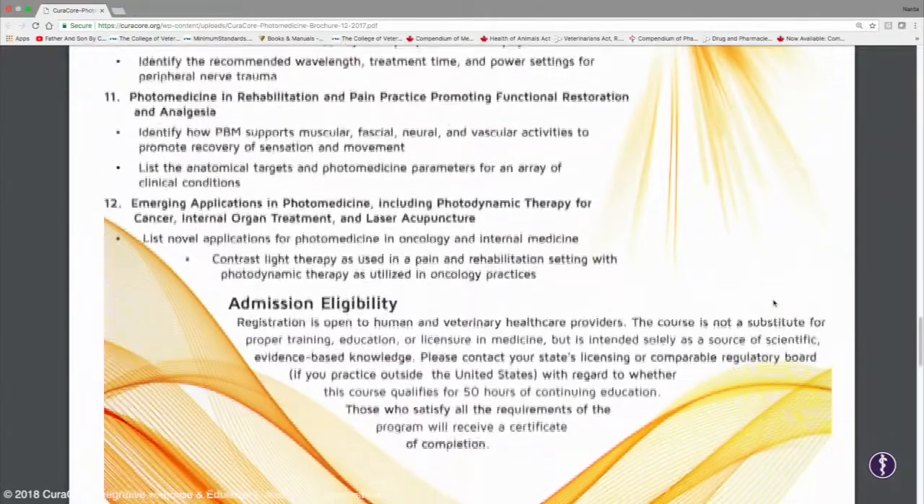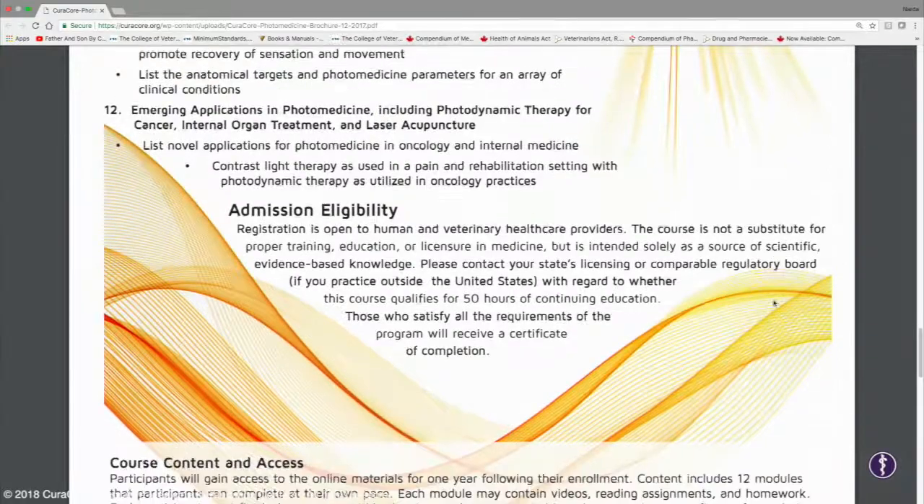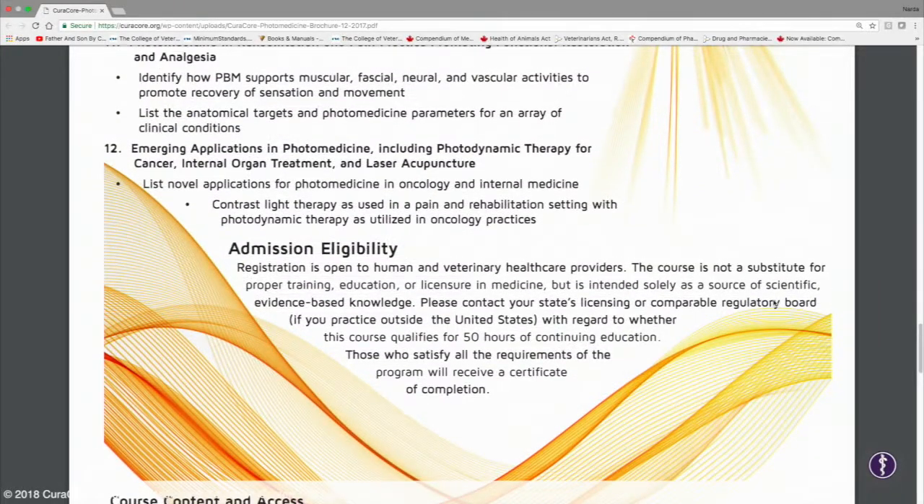So getting into rehab and pain practice, and then finally wrapping up with other emerging applications of photomedicine, including photodynamic therapy for cancer, internal organ treatment, and then touching on laser acupuncture as well. So more of a miscellaneous category that we will wrap up the course with.